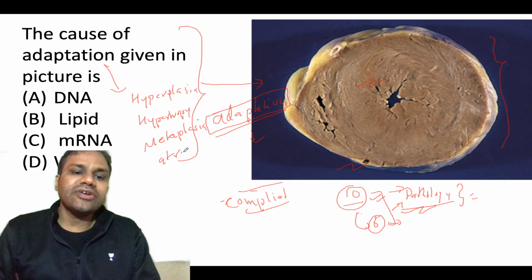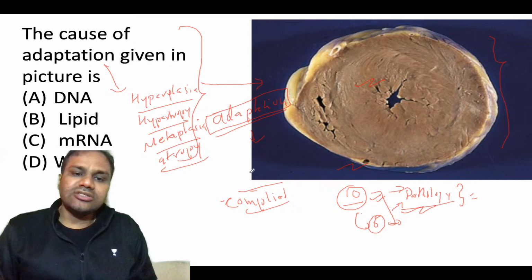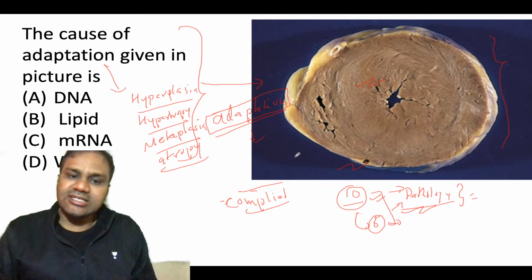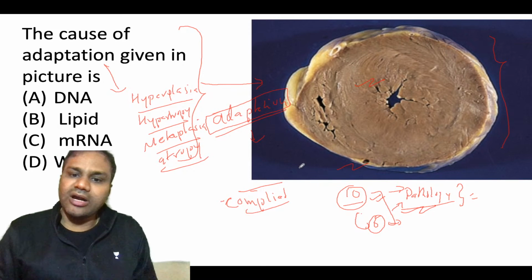These are the different types of adaptation you can see because of different types of stimuli. Just remember, dysplasia is not a part of adaptation.